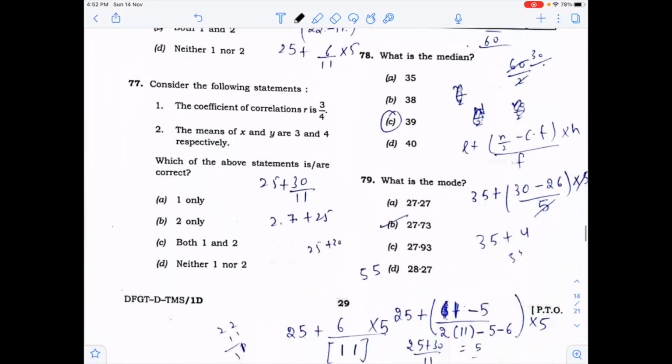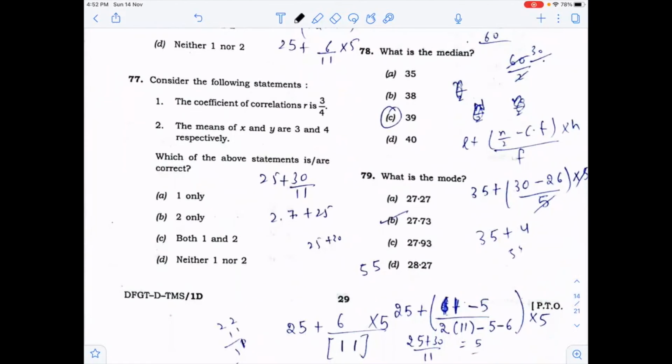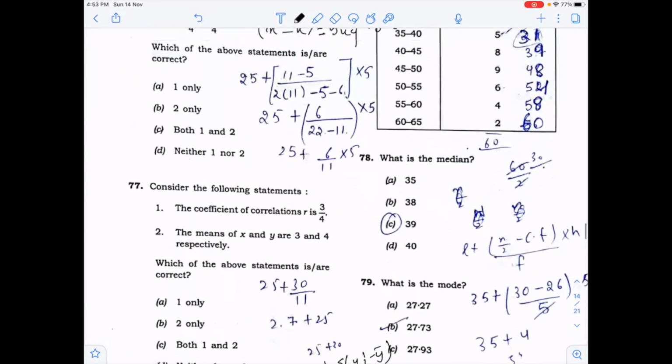Consider the following. Now, the coefficient of correlation R is 3 by 4. The means of X and Y are 3 and 4. So x and y are here two variables because they are asking about the coefficient of correlation. So two variables should be compulsory. You know that R is equal to, what is R? That will be summation (xi minus x bar) into (yi minus y bar) upon n. By solving these, you can get the answer.